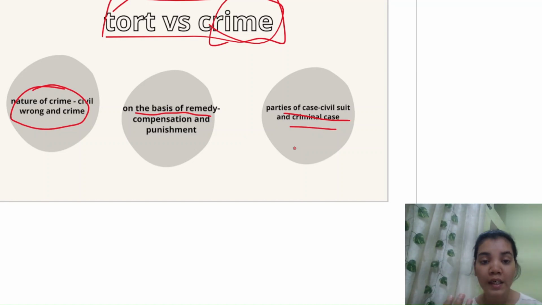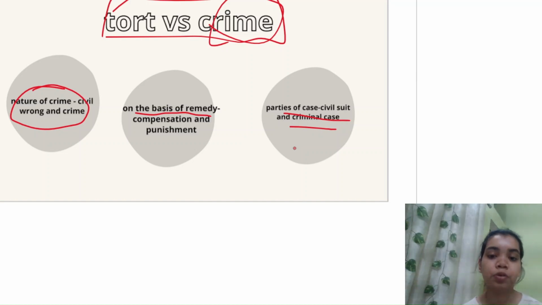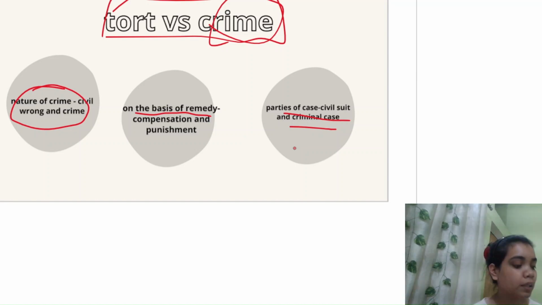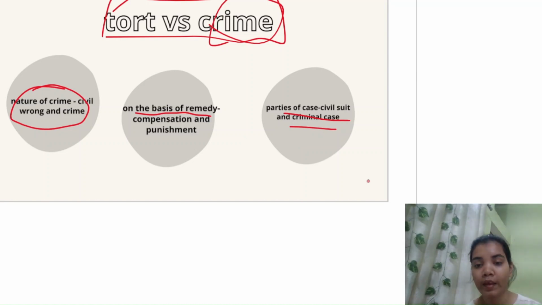But in case of crime, apart from a few certain conditions, some cases cannot be withdrawn, because that crime has been committed against the state and has affected a lot of people in the whole community. The crime may have happened with only one person, but because it has affected everyone, some crimes cannot be withdrawn, but torts and civil suits can be withdrawn. That is the difference. Civil suits can be withdrawn, but criminal cases cannot, because the crime has been committed against the whole community and not a single person only.